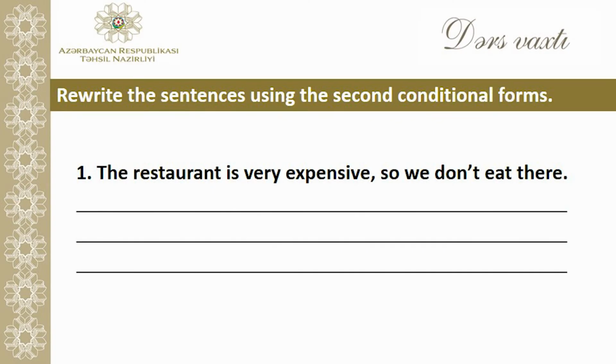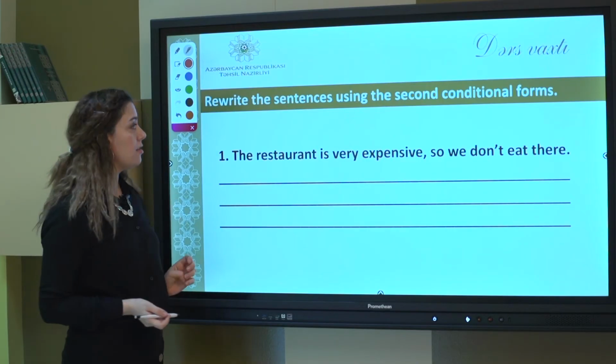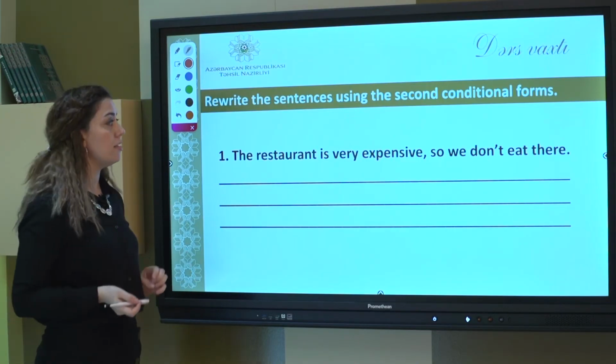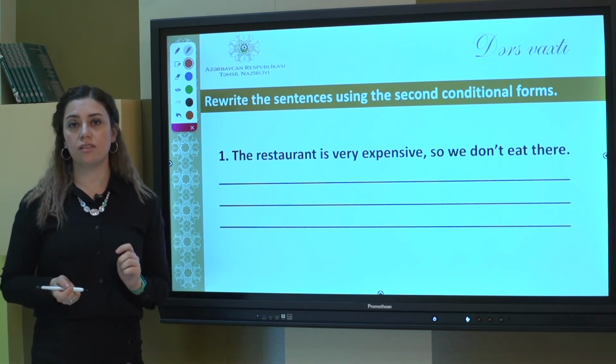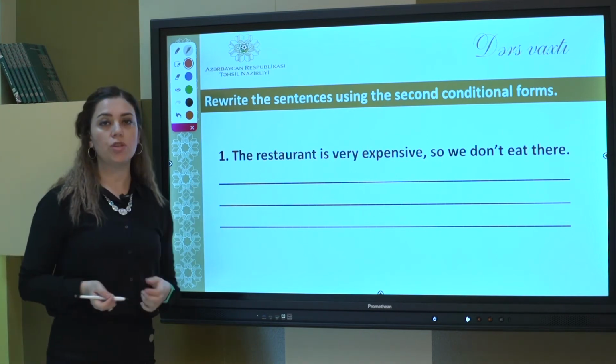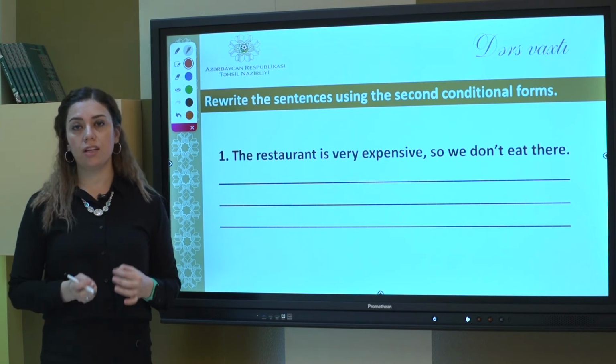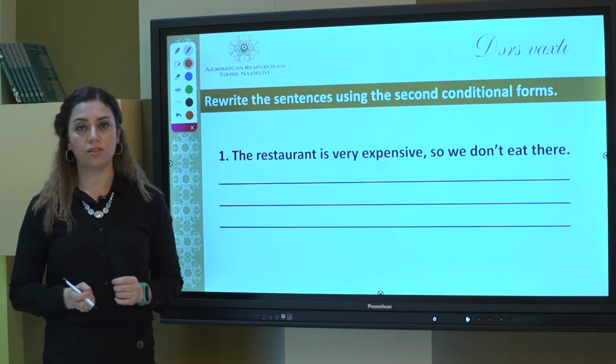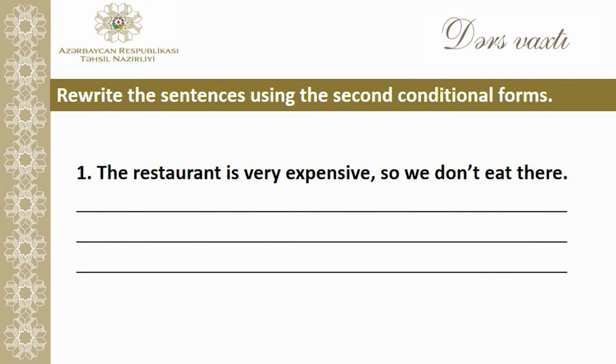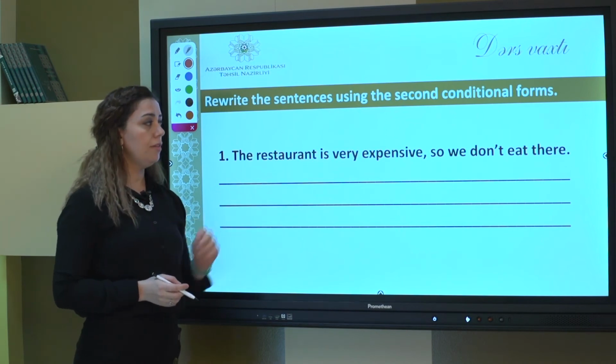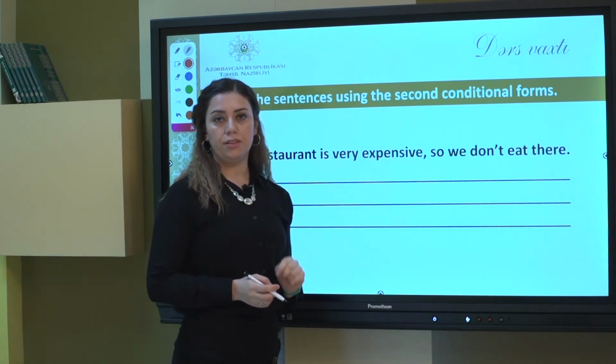Now we will do 3 more questions, which are a bit different. In this exercise, we have to rewrite the sentences using the second conditional. So we have some situations here. We have to write correct sentences in the second conditional. The first one: the restaurant is very expensive, so we don't eat there. So what would happen? If the restaurant wasn't very expensive, we would eat there.